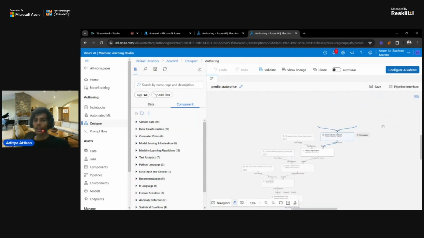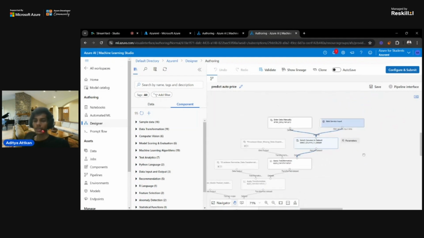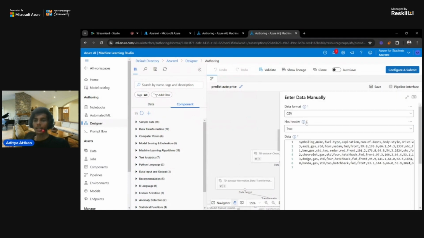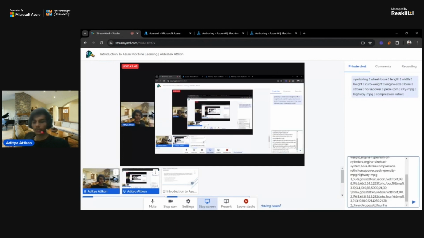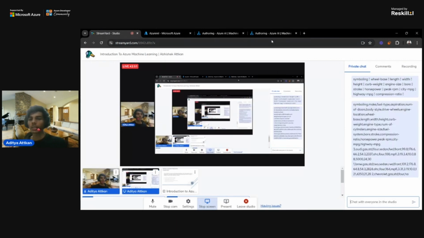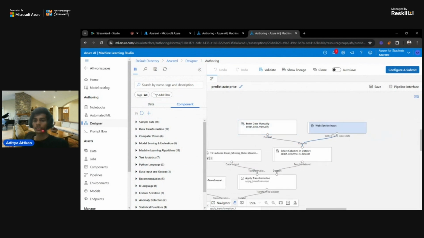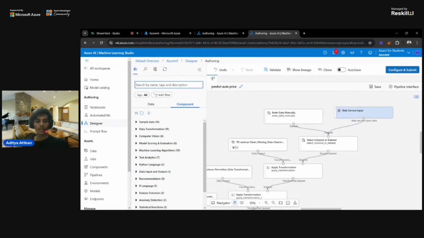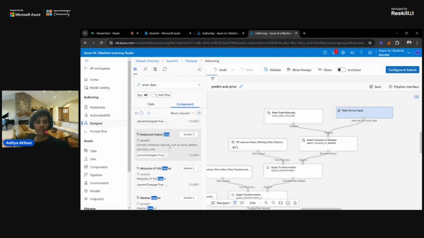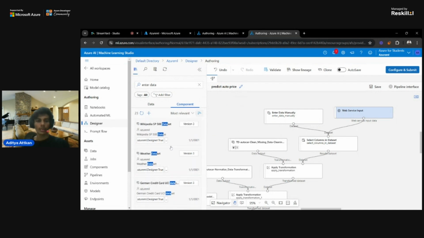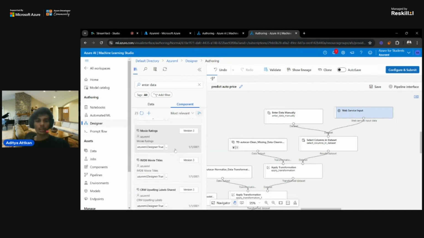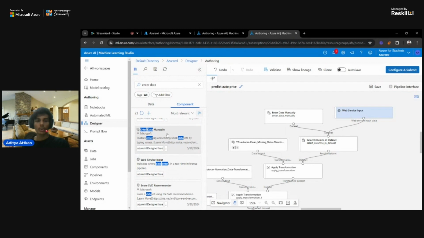Now I will add a bunch of things. I have added enter data manually, so I can just add some data, and I will add it into the chat box. This is the manual data, some raw data which we are going to use to test this model, in CSV format. So we will do enter data manually. We will find a component for that, drag down and try to find it. As you can see, there is a component, enter data manually.